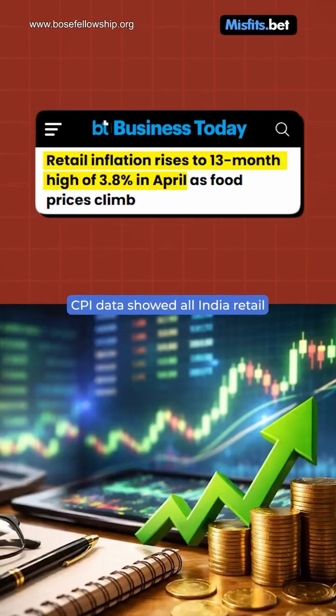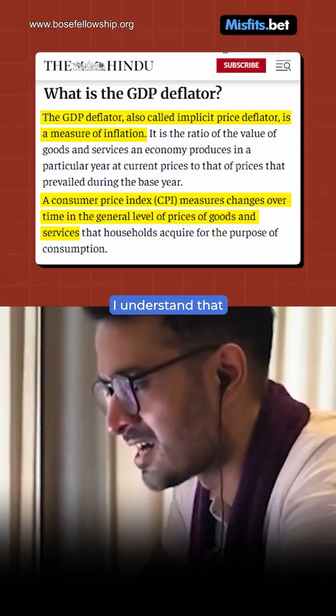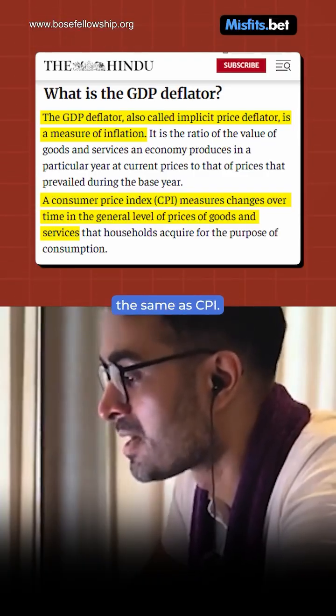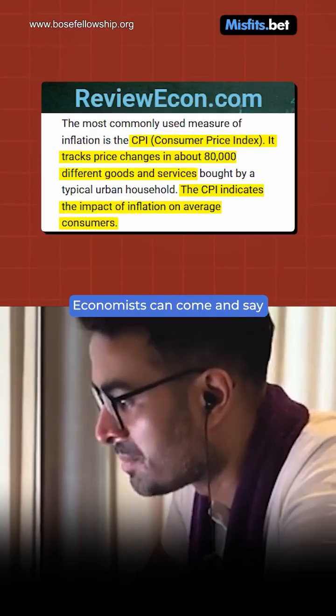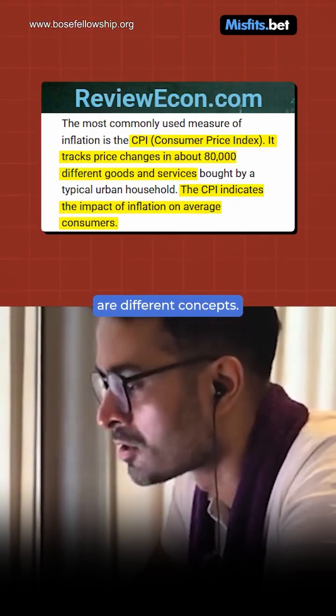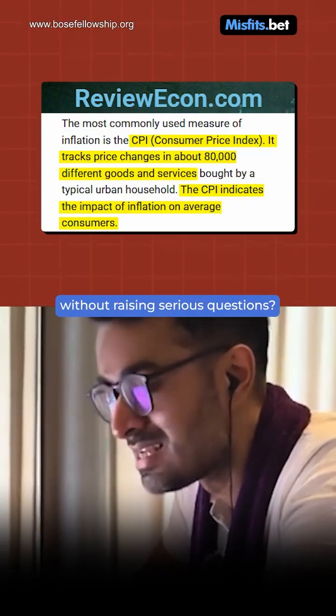Even the government's own CPI data showed all India retail inflation was 3.48% in April 2026. Food inflation in April was 4.20%. I understand that GDP deflator is not the same as CPI. Technically, you can fool the public and this is what is being done. Economists can come and say GDP deflator and CPI are different concepts. The question is, can they be this different for this long without raising serious questions?